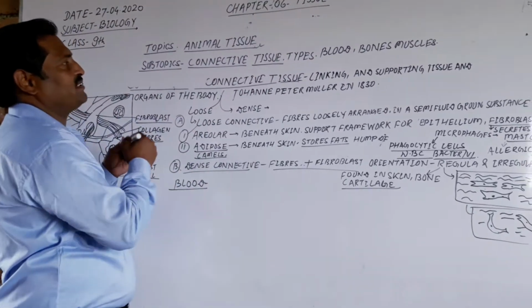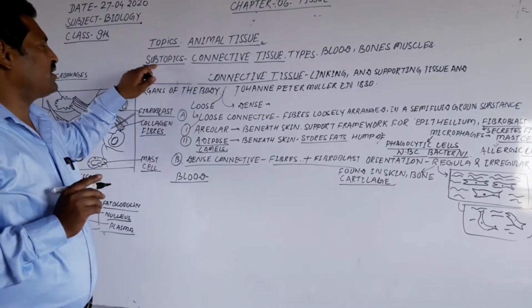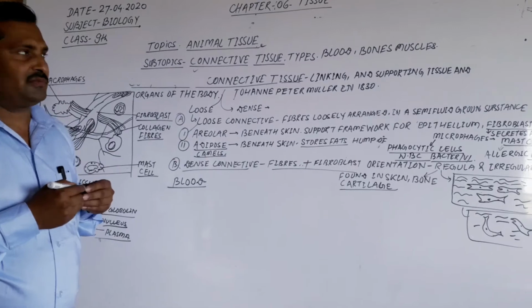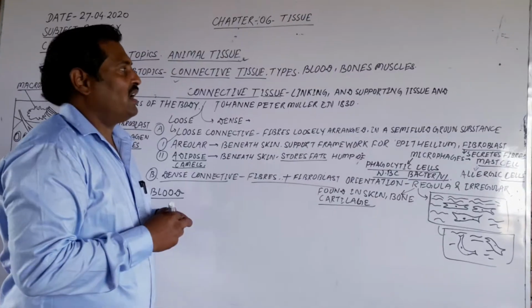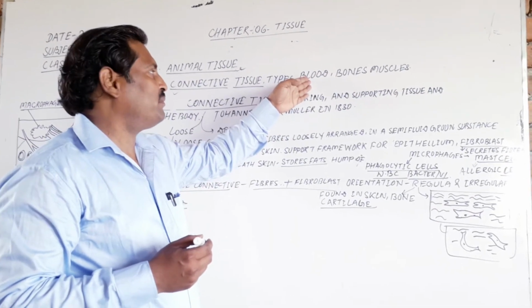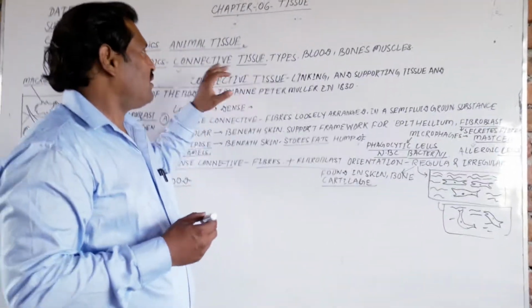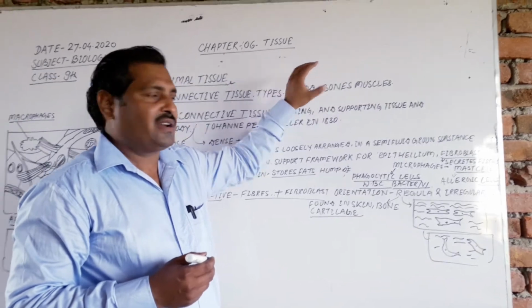So the topic is animal tissue. In animal tissue, dear students, there is a subtopic, the connective tissue. We will discuss the types of connective tissue, and blood is also a kind of connective tissue. We have to read blood, bones, and the muscles. So these are all the subtopics we have to discuss today in online class.